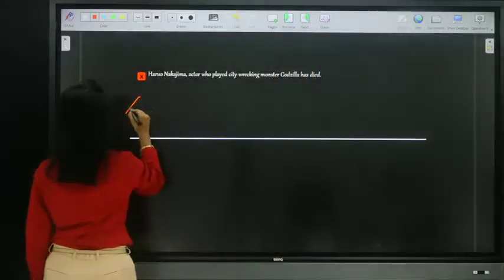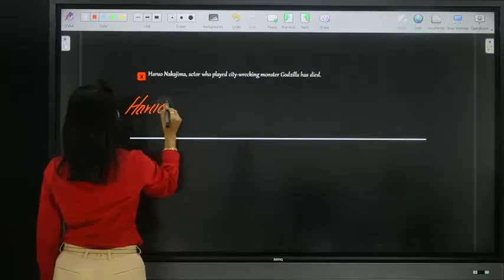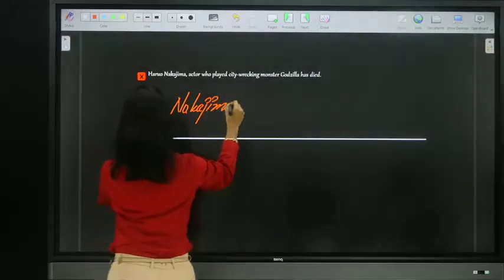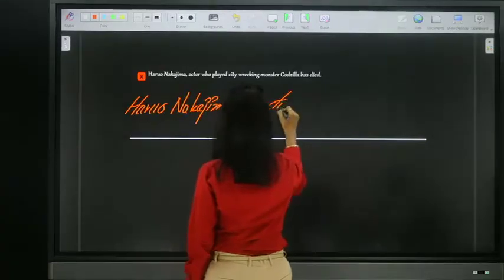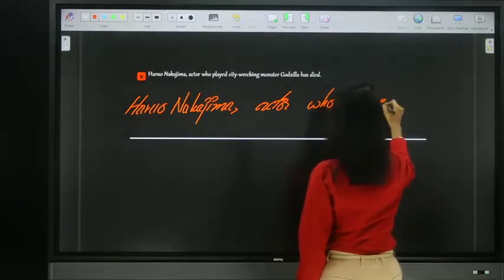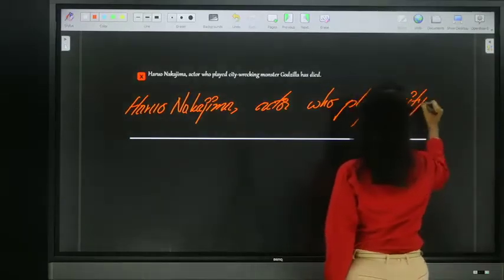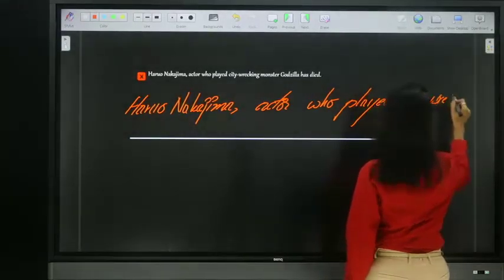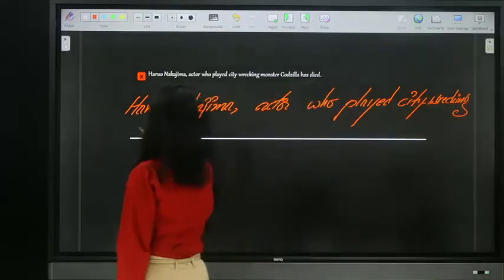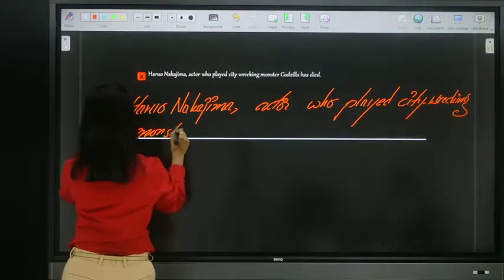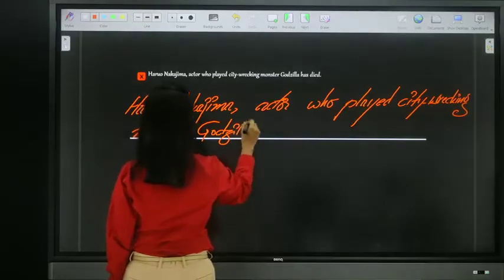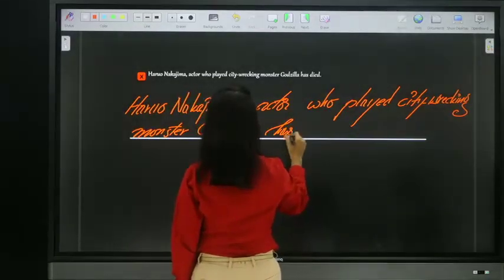Now look at this sentence, guys. Haro Nakazima, actor who played city wrecking monster, Godzilla, has died.